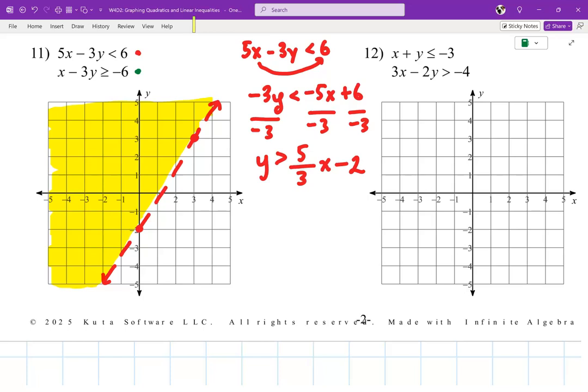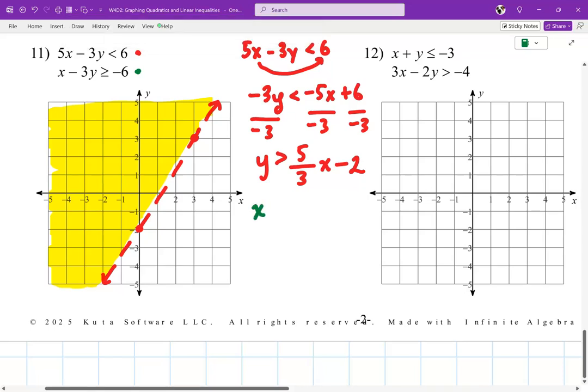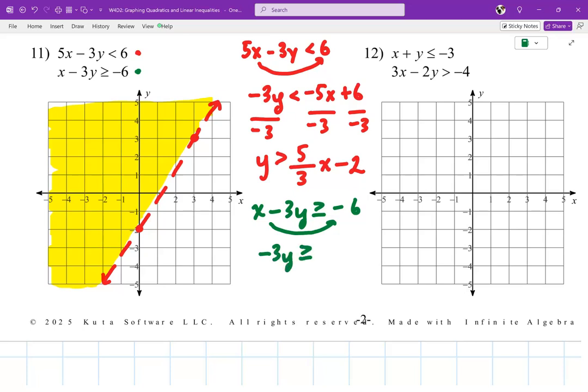So there we go. There's the first one. Now let's switch over to green. Okay, so x minus 3y greater than or equal to negative 6. I'm going to solve for y again. So let's get this x. Let's throw it over. Negative 3y is greater than or equal to negative x minus 6. We'll divide both sides by negative 3. And again, if I'm dividing both sides of an inequality by a negative number, I got to switch the inequality. So I get y less than or equal to 1/3 x plus 2.